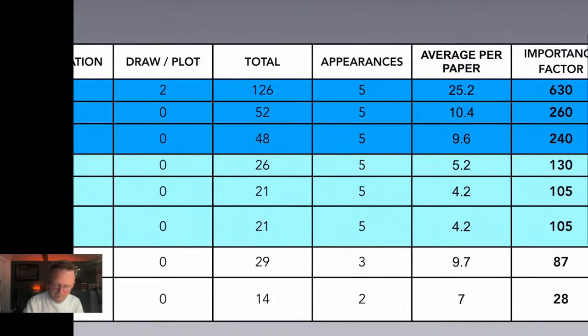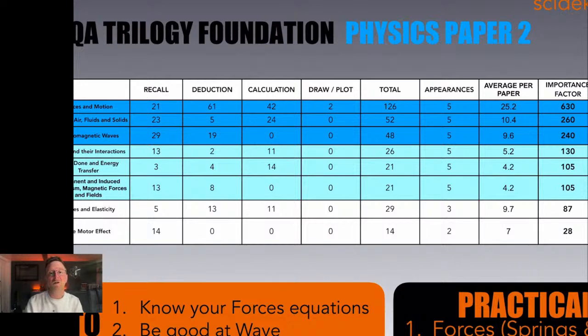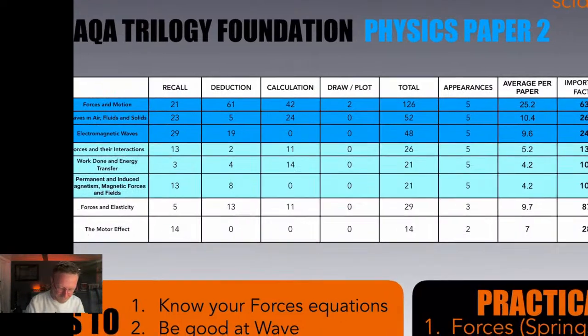On average per paper, there is 25 marks. Okay, that is nearly, I say nearly half the paper. There's 70 marks in your paper. On average, 25 of them are on forces. So forces, forces, forces, folks.